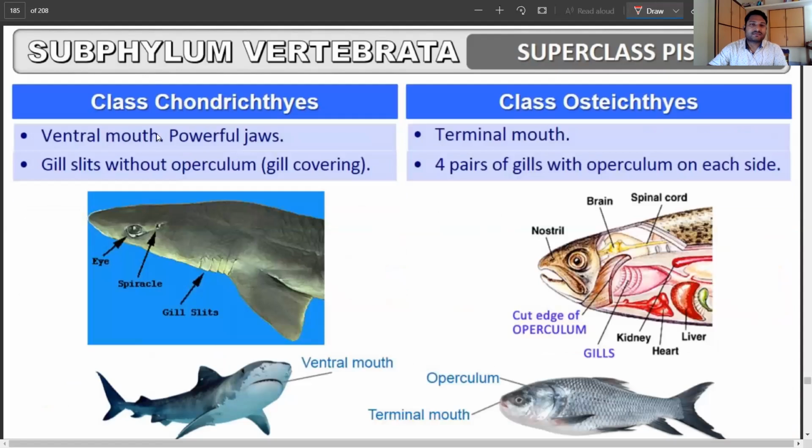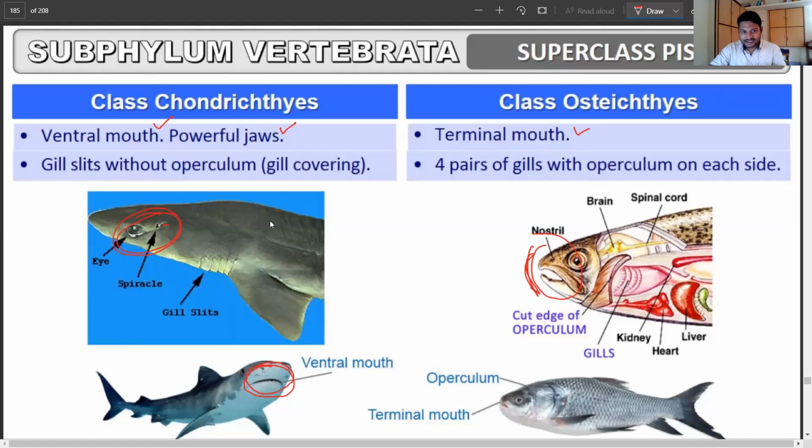Now, in case of Chondrichthyes, you have a ventral mouth and a powerful jaw, but in case of Osteichthyes, there is a terminal mouth, as you can see here. And here it is the ventral mouth. It is somewhere here, right? It is a mouth, and here you're going to have the opening somewhere. You can see here, right? It is a little lower. And here it is going to be on the terminal at the end.